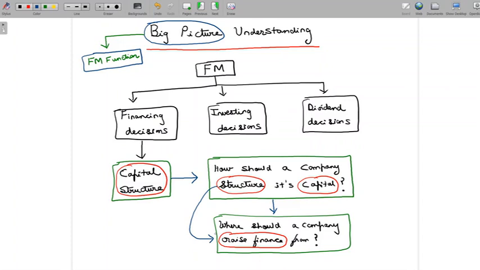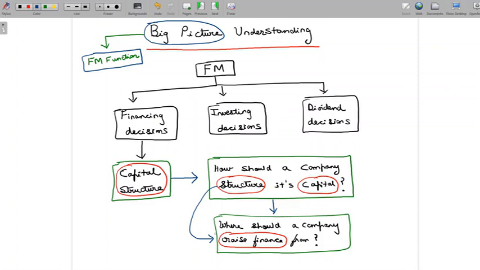One of the things that I could consider would be cost, and this is what we saw elaborately in the topic called cost of capital. One of the things I would probably look at is cost, because every source of capital has a cost associated. That's what we call the component cost of capital. So when I look at raising finance from different sources, what is the cost associated with each source? That is something I would probably be interested in looking at. But that's not the only thing I look into.